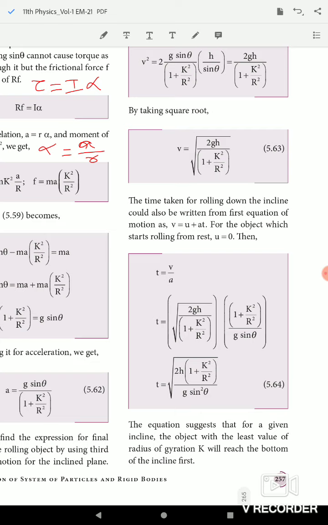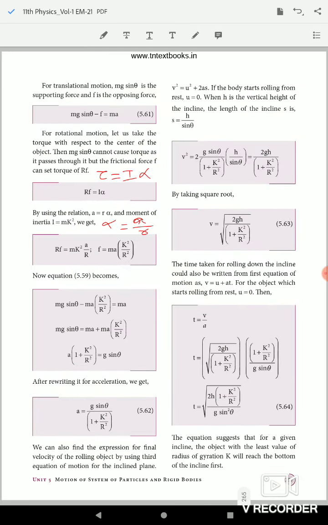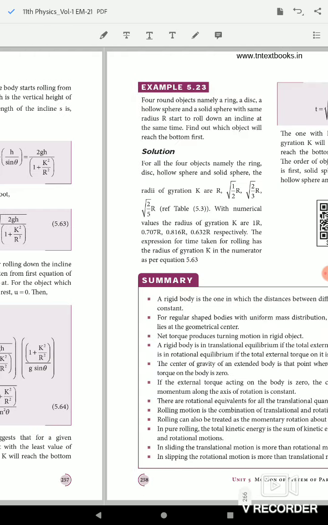This equation suggests that for a given incline, the object with the least value of radius of gyration k will reach the bottom of the incline first.